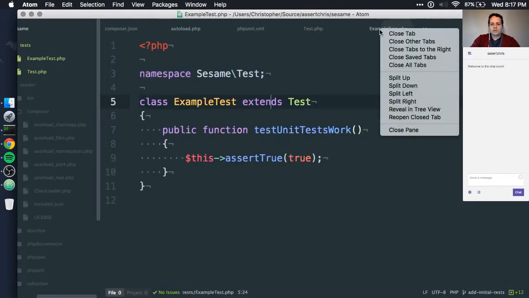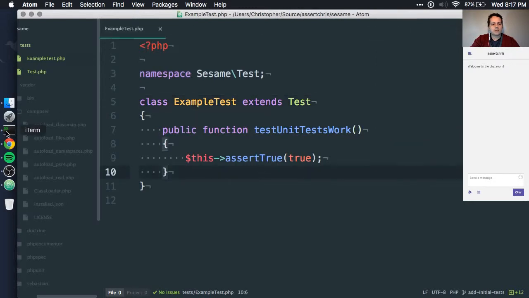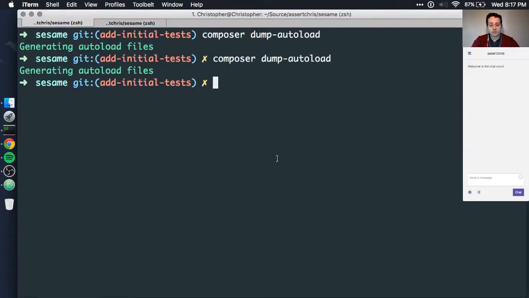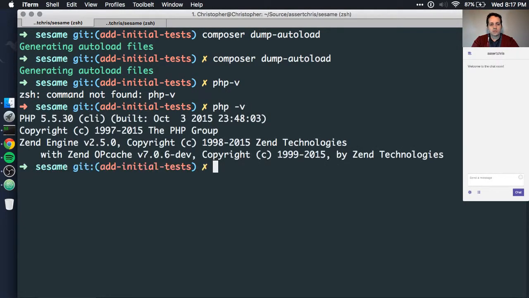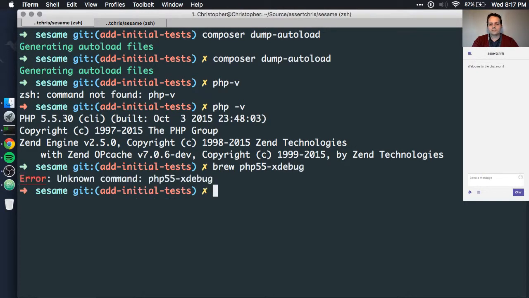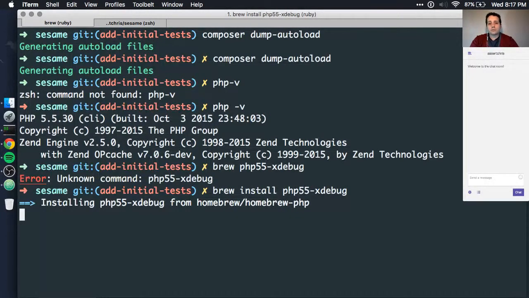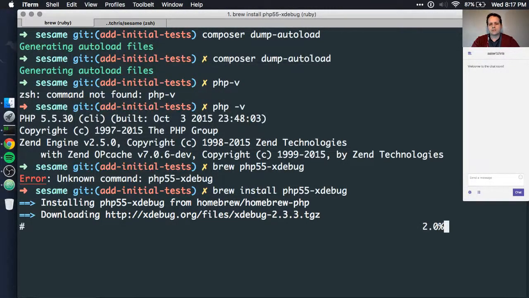Okay, where are we here? Let's close other tabs. Theoretically, this should work. I'm just going to see which PHP version I have installed here. So PHP 5.5. I also just want to install PHP 5.5 xdebug quickly. Unknown command, install. We'll use xdebug for the code coverage. In fact, we have to have xdebug for the code coverage or it won't actually report that properly. But I don't want to forget to do it and then wonder why it's broken later on. Just do it now anyway.